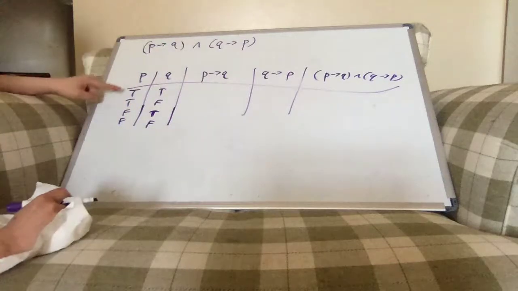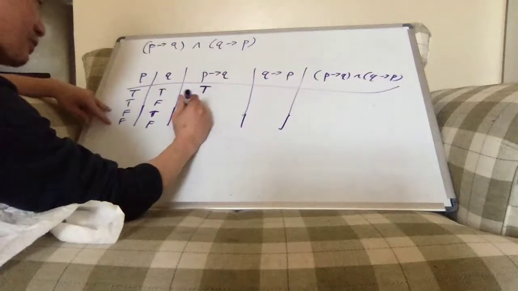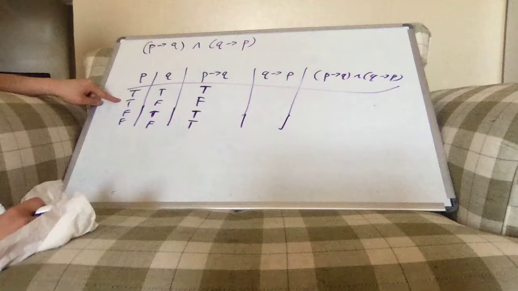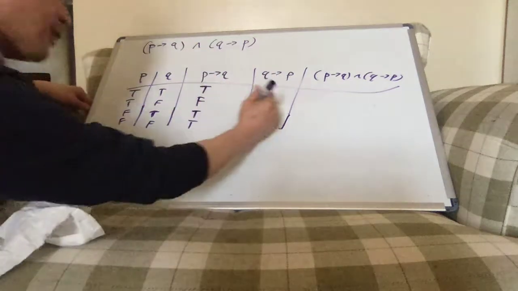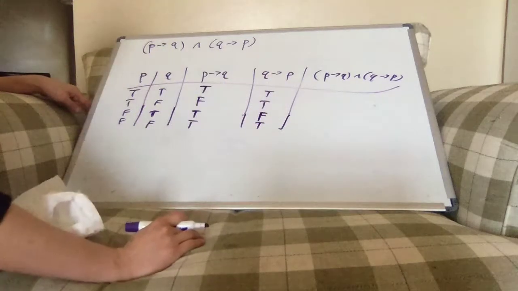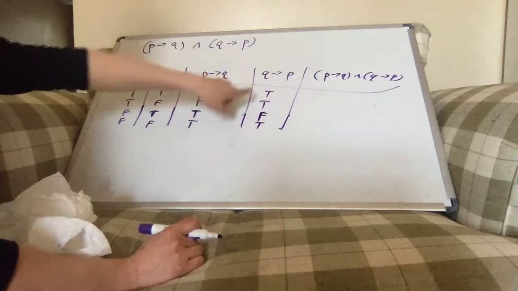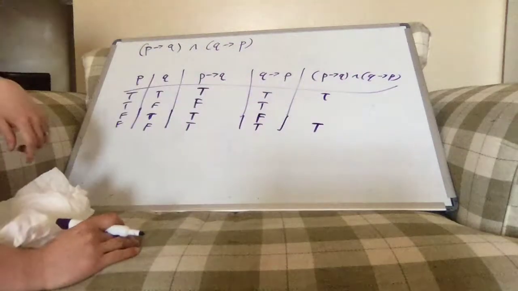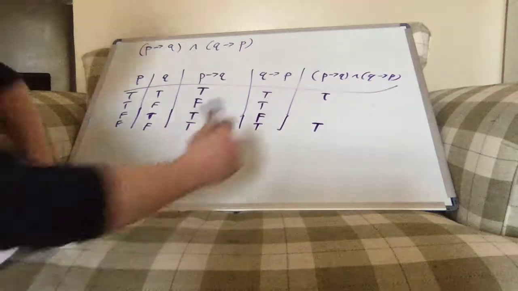And as we know, first of all, if they're both true, P implies Q is true, and whenever P is false, then the statement's true, and this is the only case that it's false, right? With Q, it's the exact opposite. When you have true implies false, that's false, everything else is true. Right? And now when you take the and statement of these, that's true when they're both true. Otherwise, they're false.